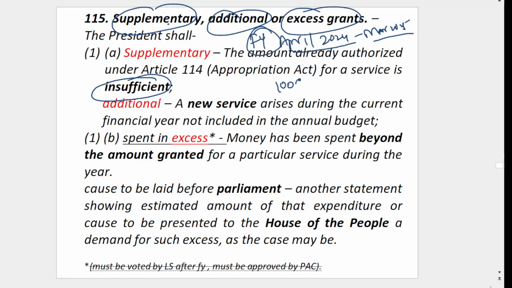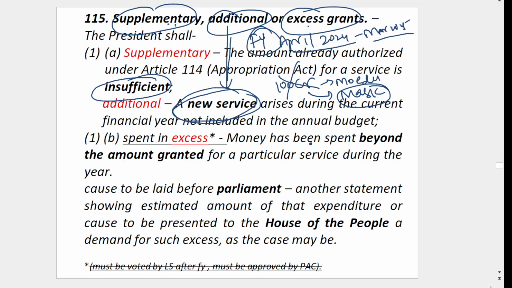Let's say 100 crore is given to the Ministry of Education. This is not sufficient, so the government will give a supplementary grant. Then additional grant: let's say some new service has to come. Because of COVID, masks have to be distributed by the government. When the budget was introduced no COVID was there, but now there is a new service to give masks to the children. So this is the additional grant.